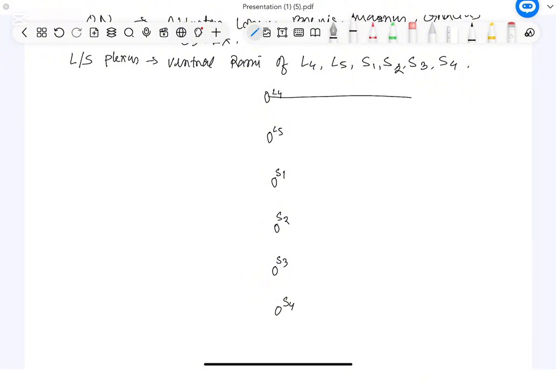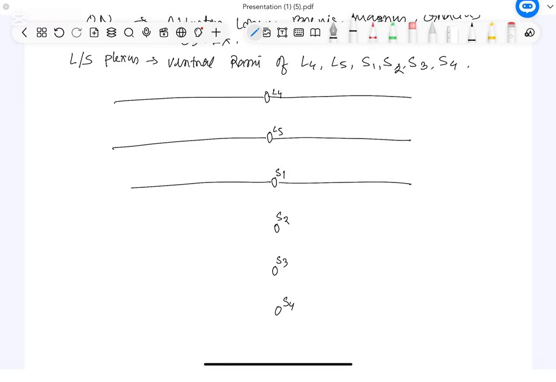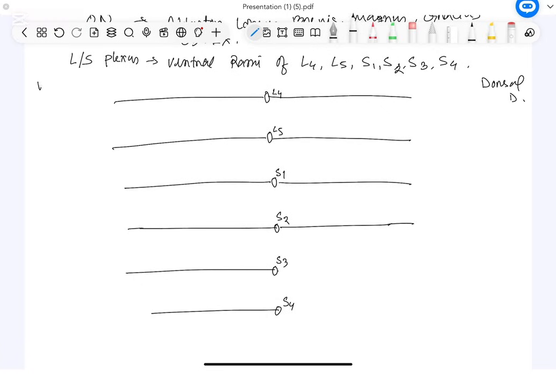From each rami there will be two divisions. I am writing in both sides. These are the two divisions. One is dorsal division, another one is ventral division. Okay. So, this side dorsal division and this side ventral division.